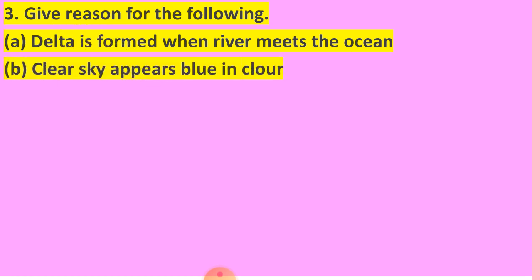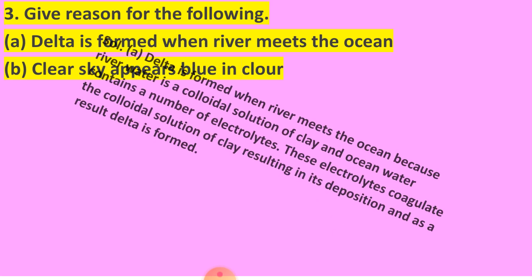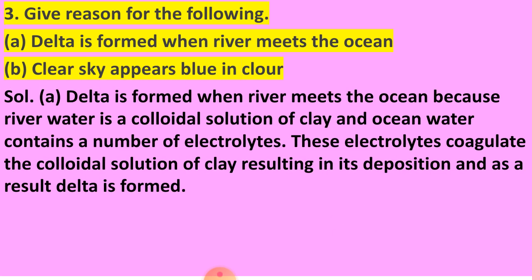Second, clear sky appears blue in color. This is also due to the scattering of blue light by the colloidal particles. So now your answer should be like this. The delta is formed when the river meets the ocean because the river water is a colloidal solution of clay that is negatively charged, and ocean water contains a number of electrolytes. So these electrolytes coagulate the colloidal solution of clay, resulting in its deposition, and as a result delta is formed.